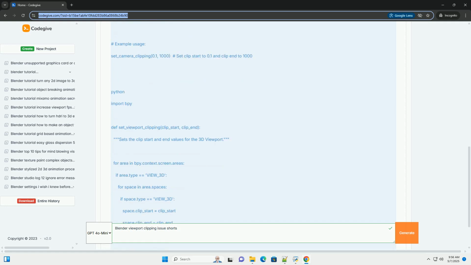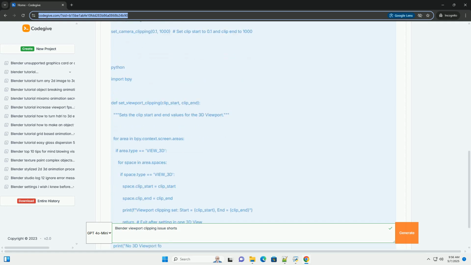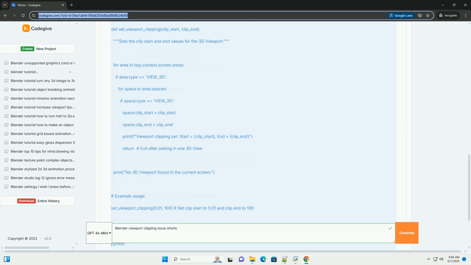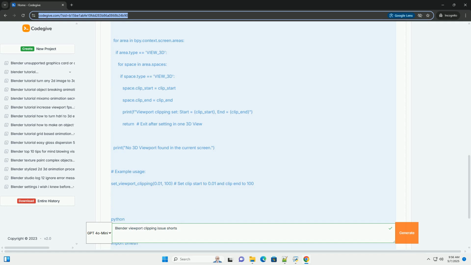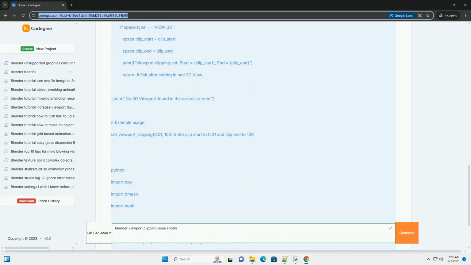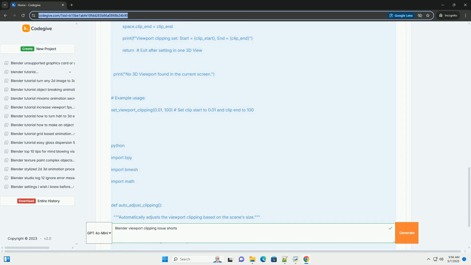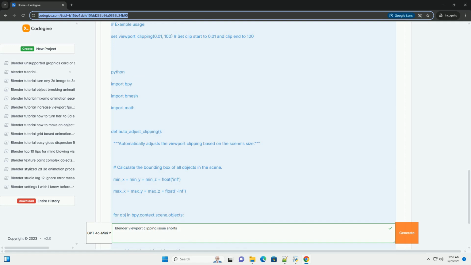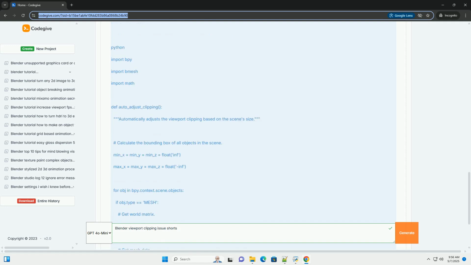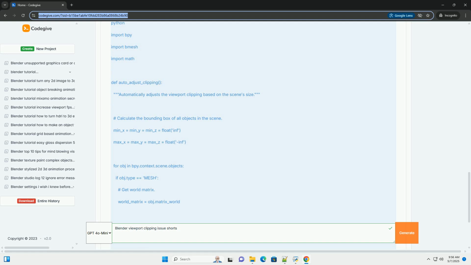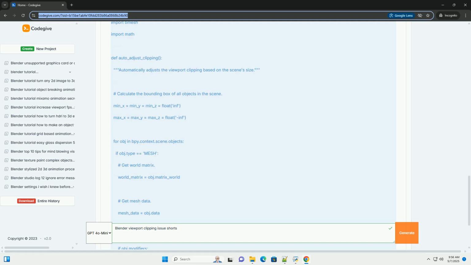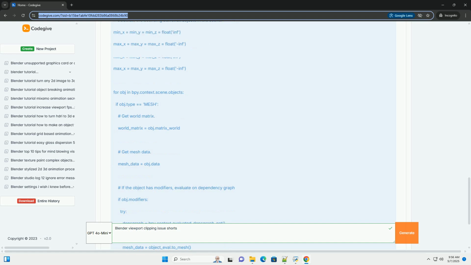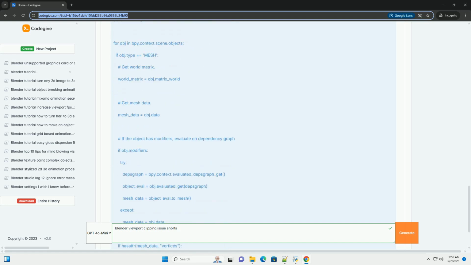Understanding Blender's viewport clipping. Blender's viewport uses a concept called view clipping to determine which parts of the scene are rendered in the 3D viewport. This optimization technique helps Blender handle very large scenes without trying to render everything at once, which would be incredibly slow. It establishes a range within which objects are visible. Anything closer than the clip start distance or further than the clip end distance will be clipped, cut off, and not displayed.